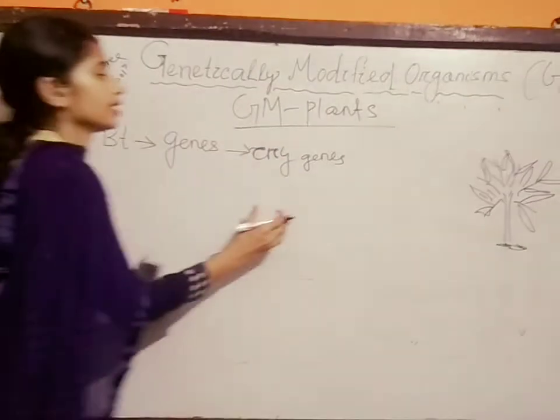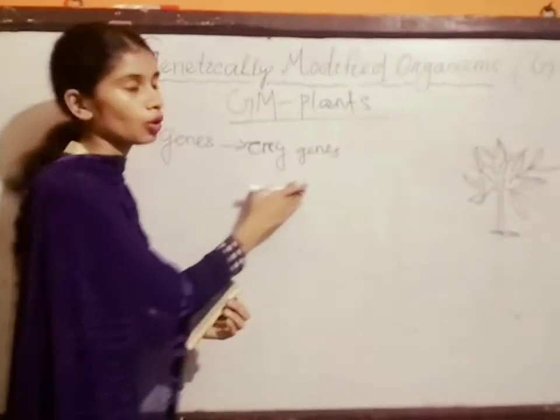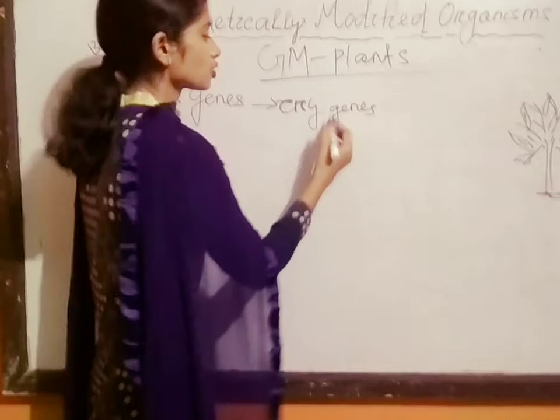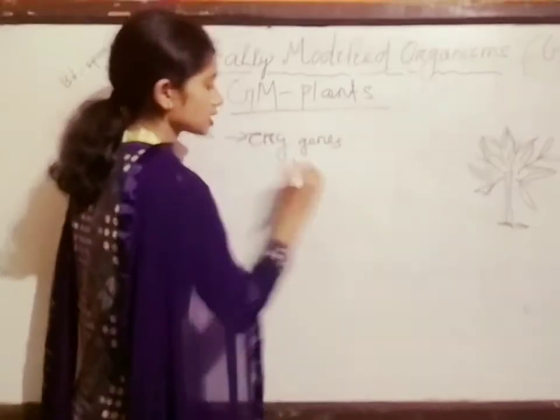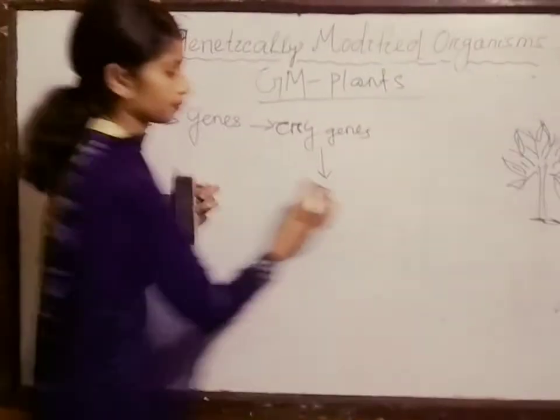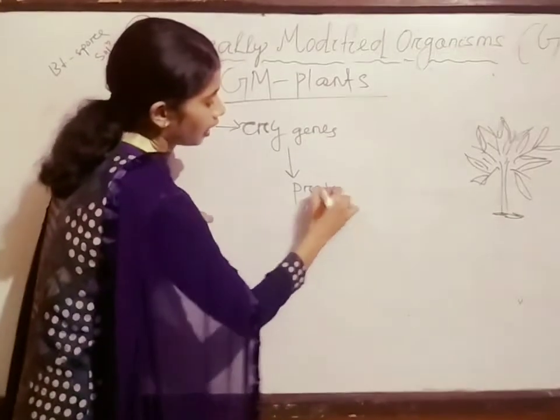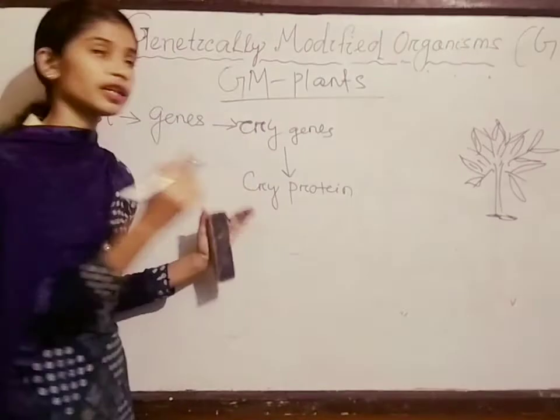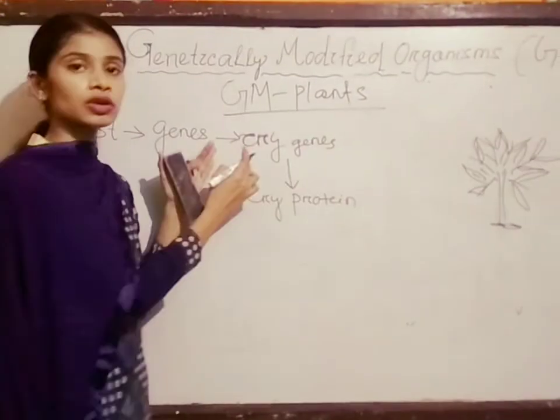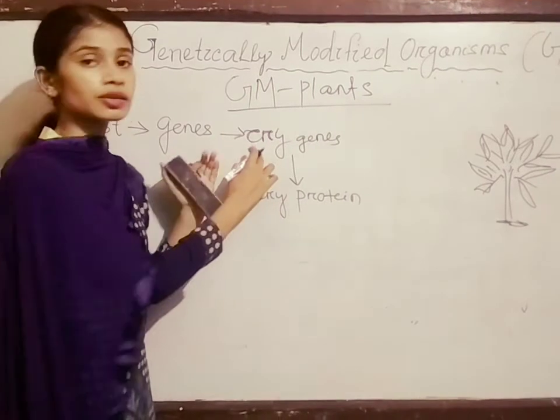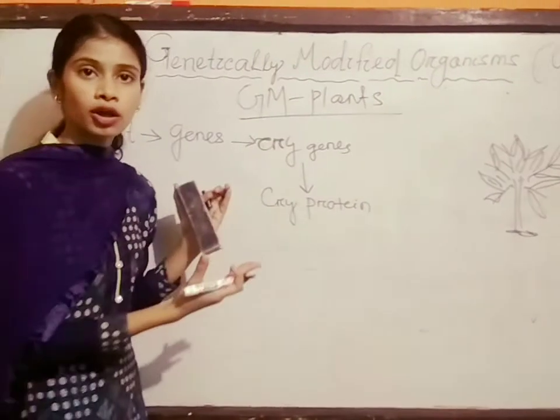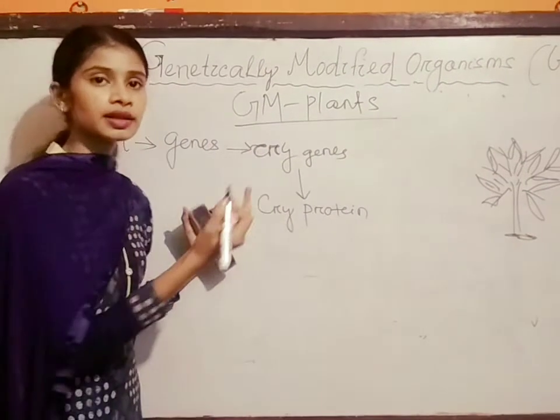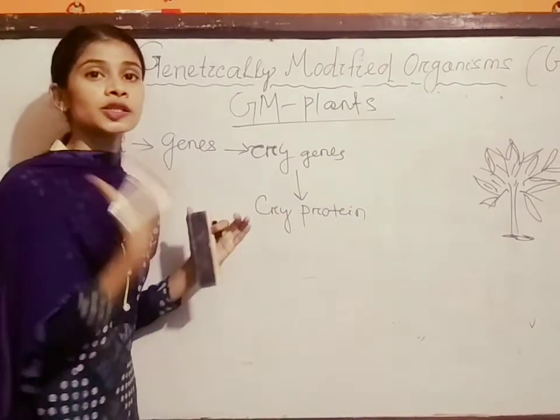This cry gene produces a protein. The genes have the ability to code for proteins, so the cry gene codes for a protein, and the name of the protein is Cry protein. Here the protein name is also Cry and the gene also cry, but in the case of the gene, all the letters are small, while in the case of the protein, the first letter C is capital and RY are small.